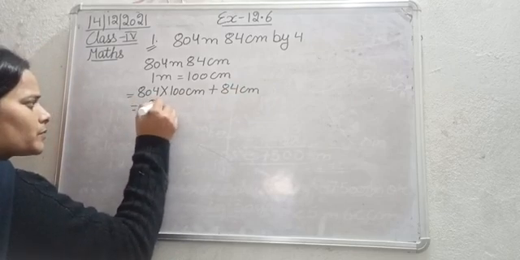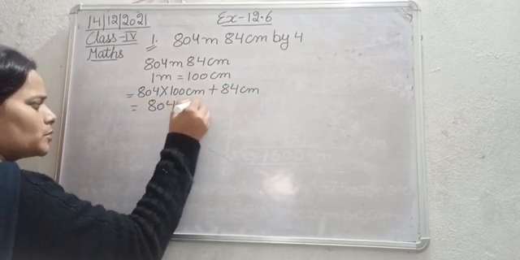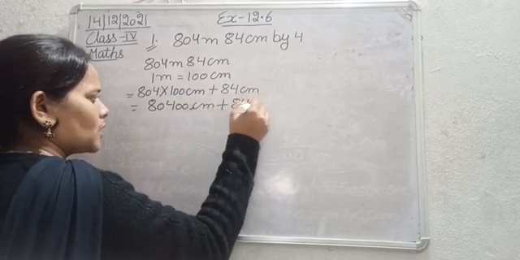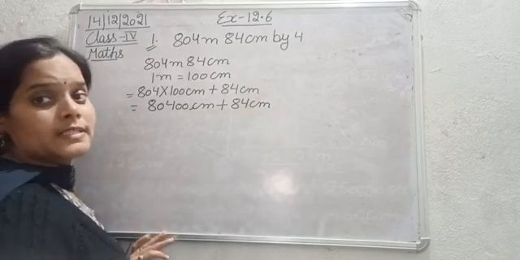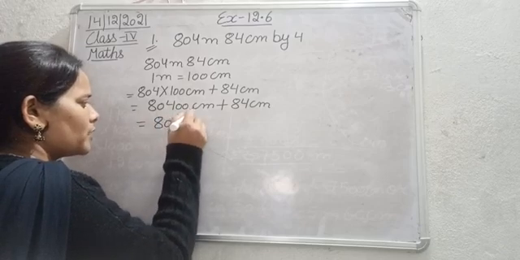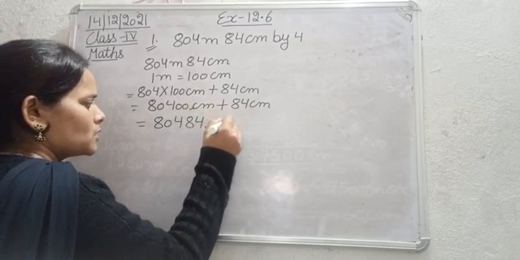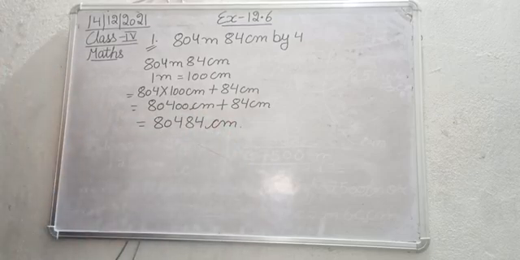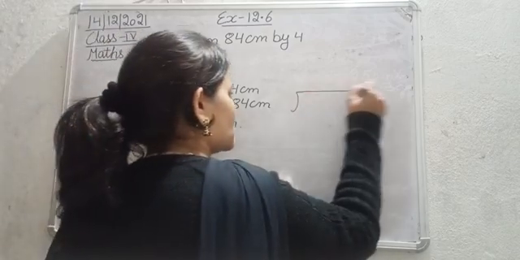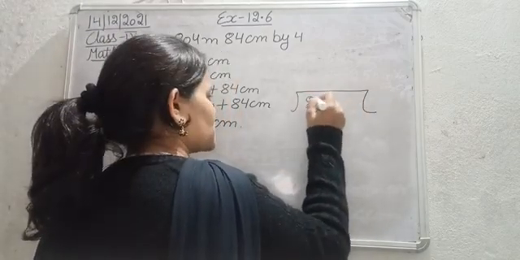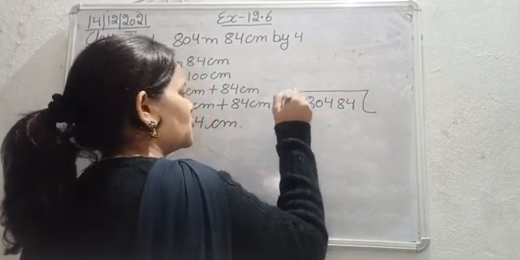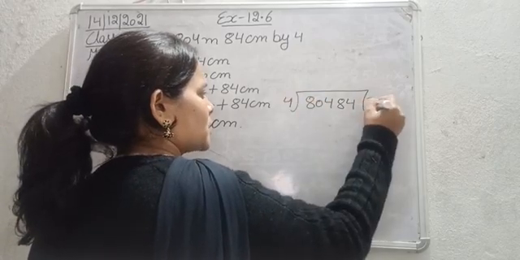This is 80,400 centimeter plus 84 centimeter. Now add them. This is 80,484 centimeter. Now we have done the conversion, and now we can easily do the division. So let's divide 80,484 centimeter by 4.